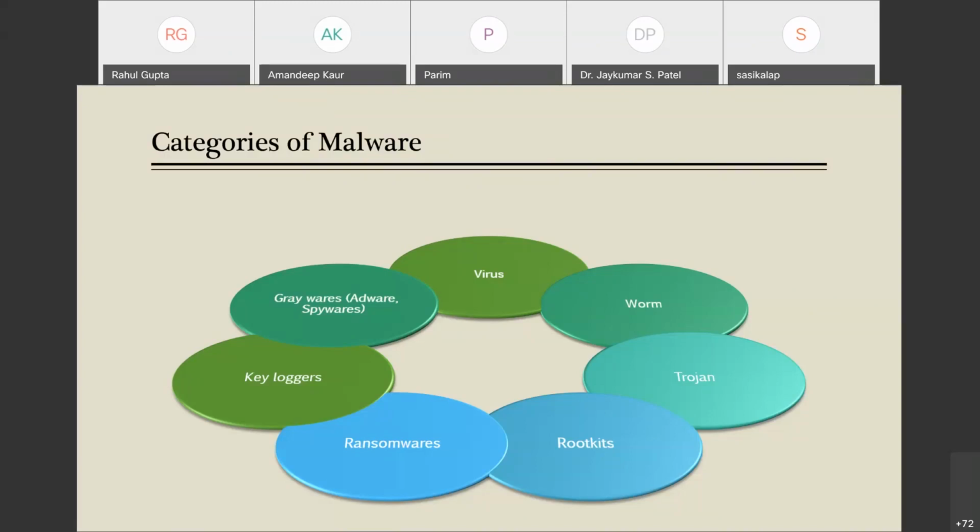Now next, we jump to Trojans. So what are these Trojans? A Trojan is any malicious computer program which misleads users of its true intent. This program has a hidden quality. It doesn't show its true intent.